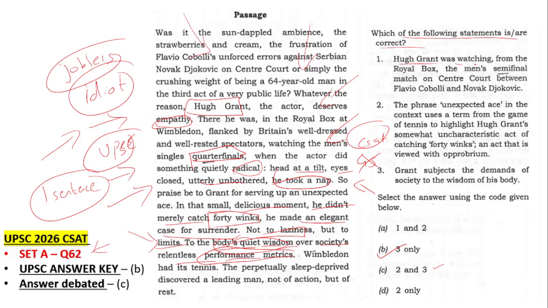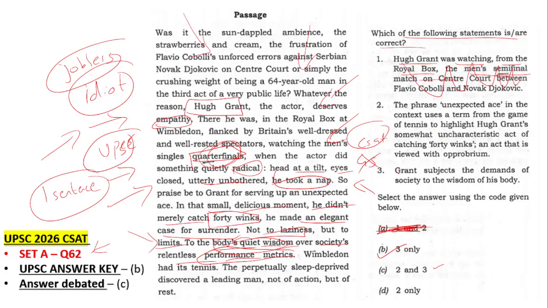Hugh Grant was watching from the royal box the men's semi-final match. So this one, a very stupid statement they have given anyway, to eliminate. Because it's a quarter-final match, so I don't know why they put that. So this one you can eliminate. It's not a semi. Usually CSAT they don't ask this kind of thing, but still, so that is gone.